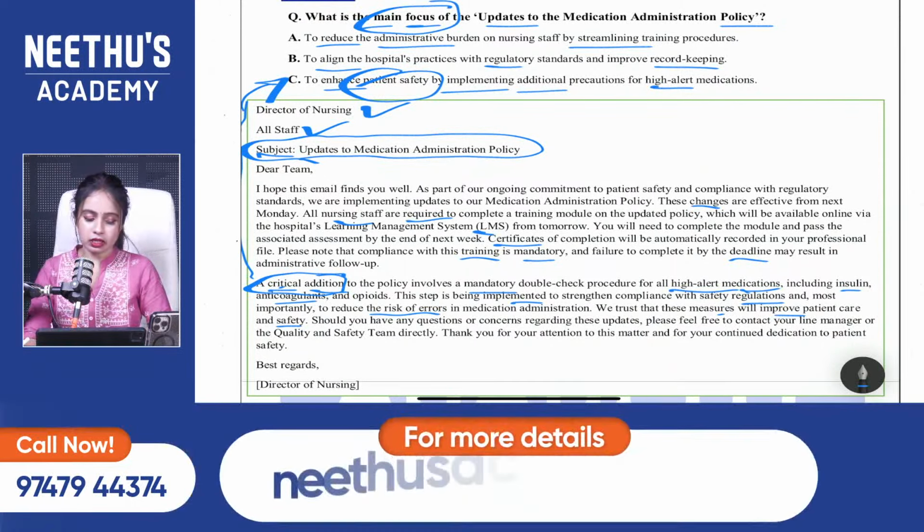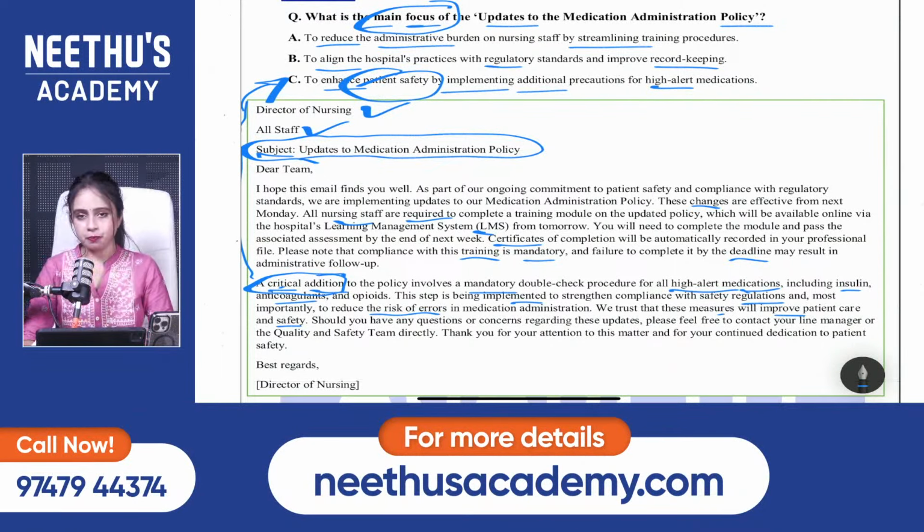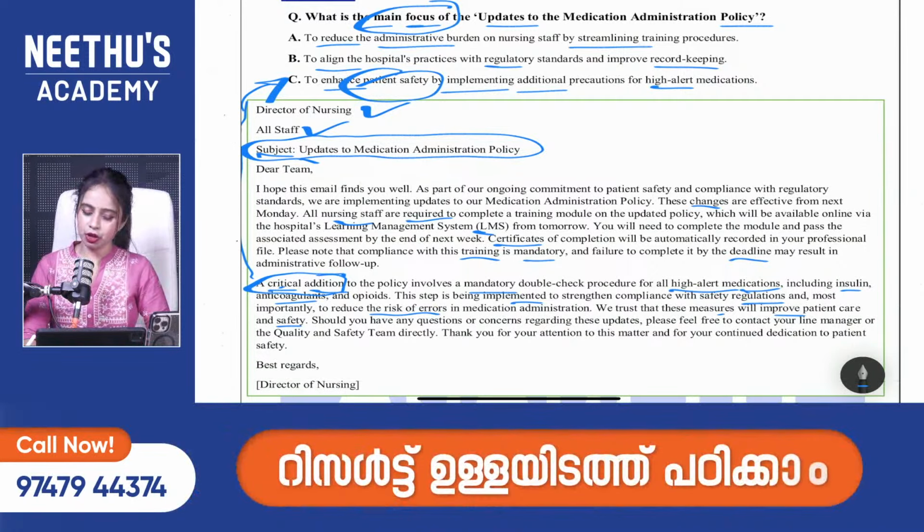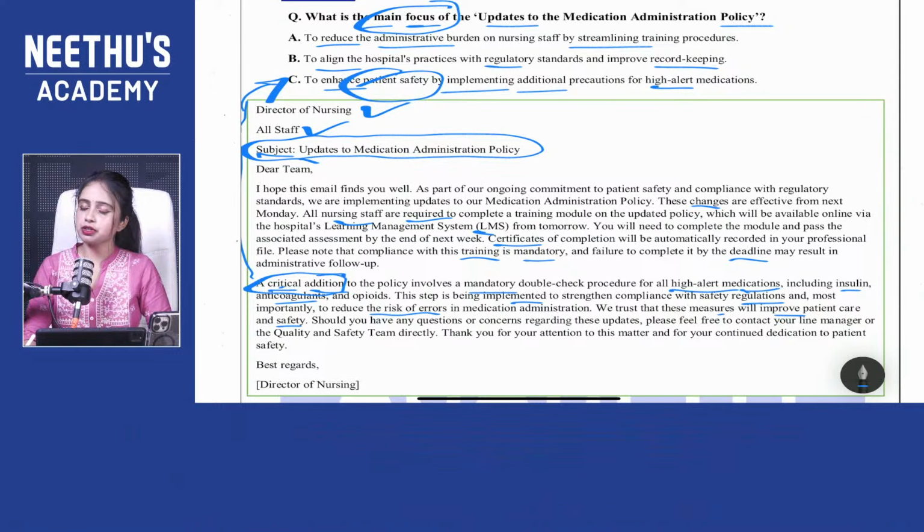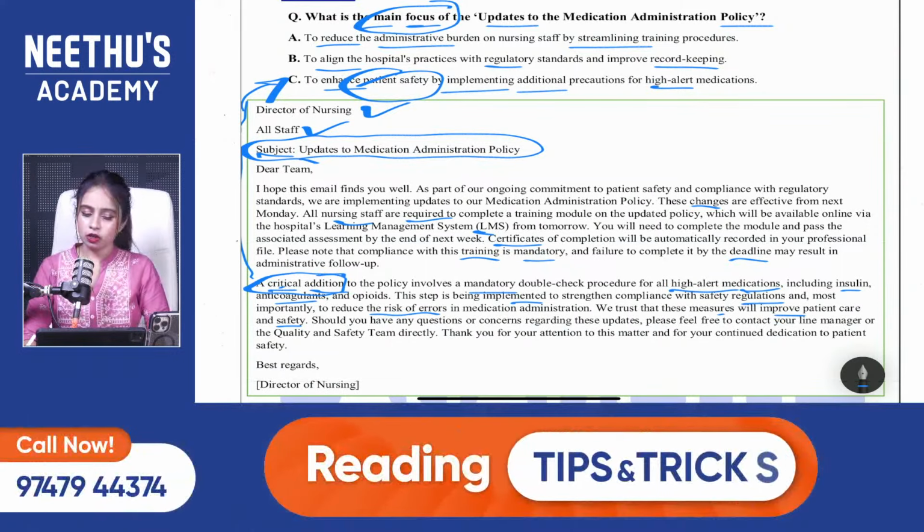Yes, Fasila. Yes, Neethu, Sudha. Good evening, everyone. So what is your answer, please? Let me know in the comment box, whether it is A, B or C. Yes, Fasila, what is your answer? Which answer did you get? Is it A, B or C?